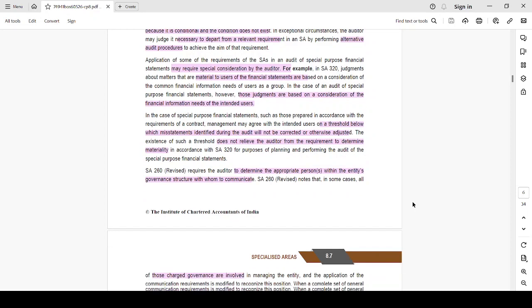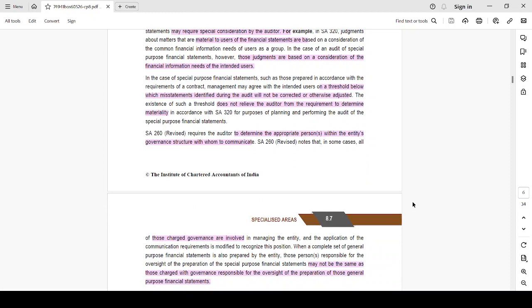Then, for example, there is another case. Your contract specifically states that any misstatement below rupees 1 lakh is to be ignored. So your client makes lots of mistakes below 1 lakh, different items, errors or frauds. Frauds is different, but errors of less than rupees 1 lakh. What do you do? You will say, the contract itself said that any amounts below 1 lakh are to be ignored, so I'm going to ignore this. Can you say this? Strictly no. You have to determine your materiality.